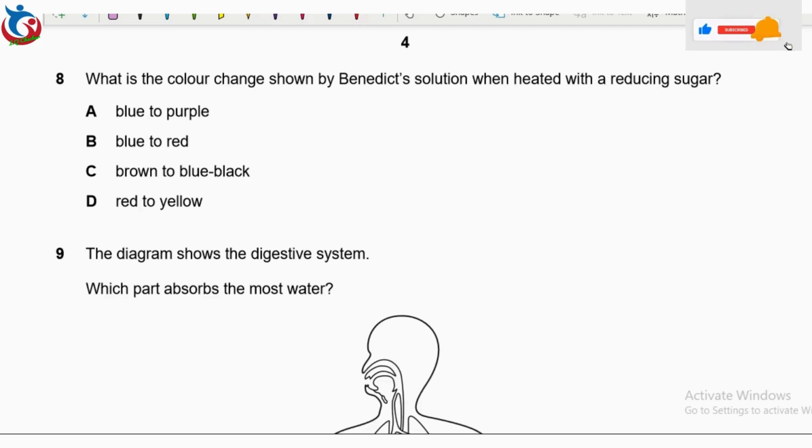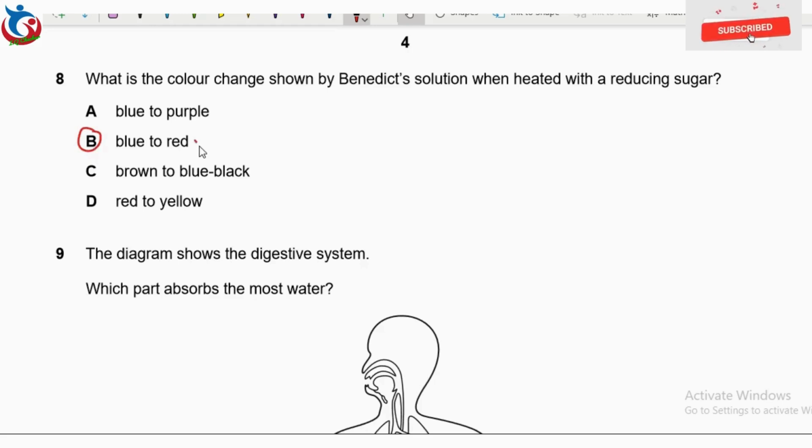Question 8 says, what is the color change shown by Benedict's solution when heated with a reducing sugar? Reducing sugar definitely turns blue Benedict's solution to red.